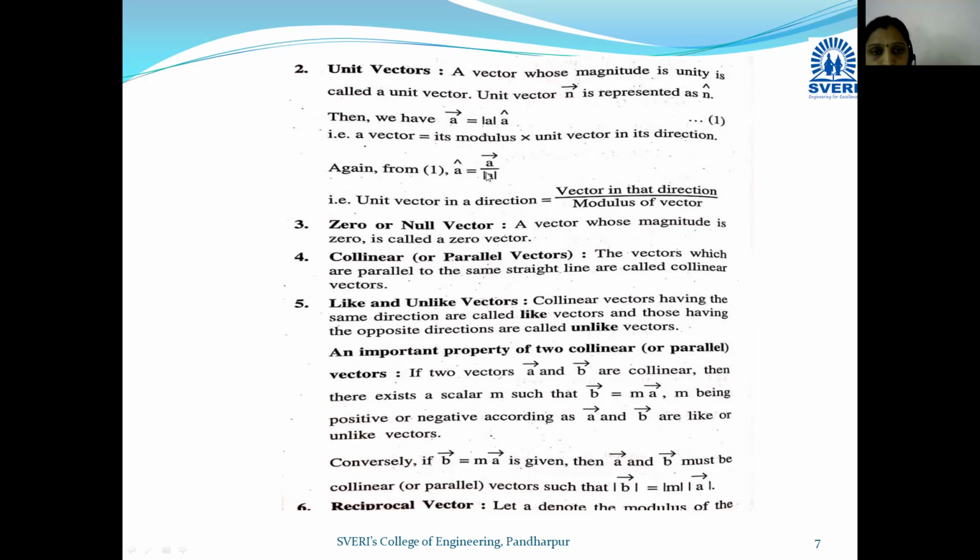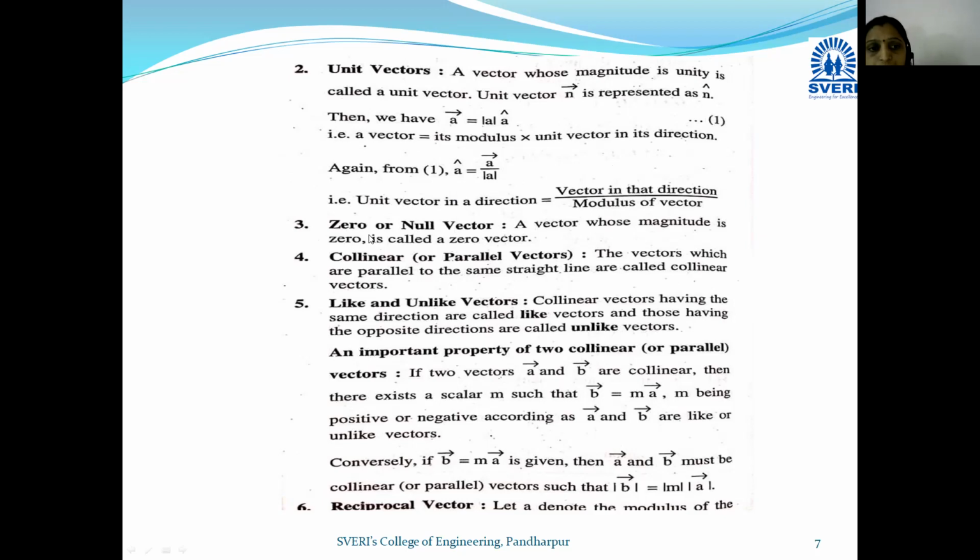So what is the formula of unit vectors? a cap is equal to a bar divided by mod of a bar. Okay, that means unit vector in the direction is equal to vector in that direction divided by modulus of the vector. So this gives us the formula of unit vector. While solving MCQ type examples, definitely one or two questions will be asked on this unit vector. So to find the unit vector we use this formula. What is the formula? Unit vector is equal to vector in that direction divided by modulus of vector.